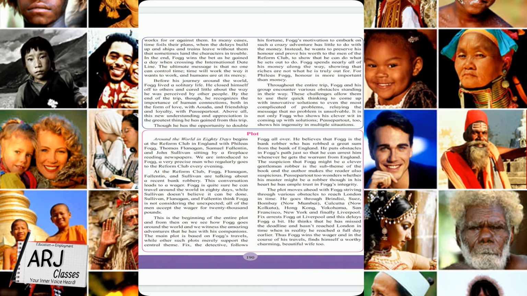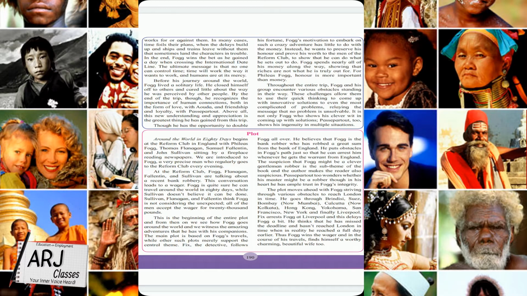So he developed a lovely connection with Aouda, and friendship and loyalty with Passepartout. Passepartout is his butler, a manservant. Above all, this new understanding and appreciation is the greatest thing he has gained from the trip. So he has learned this from this trip and he is satisfied with that.